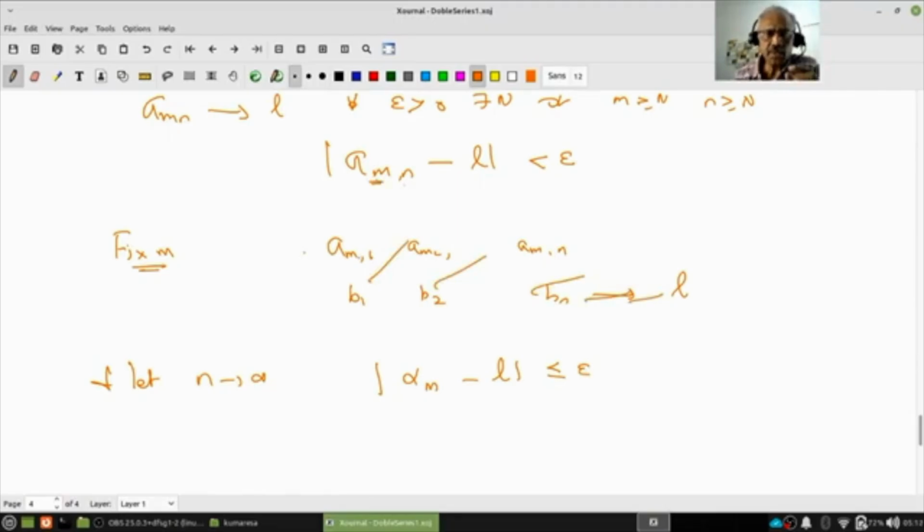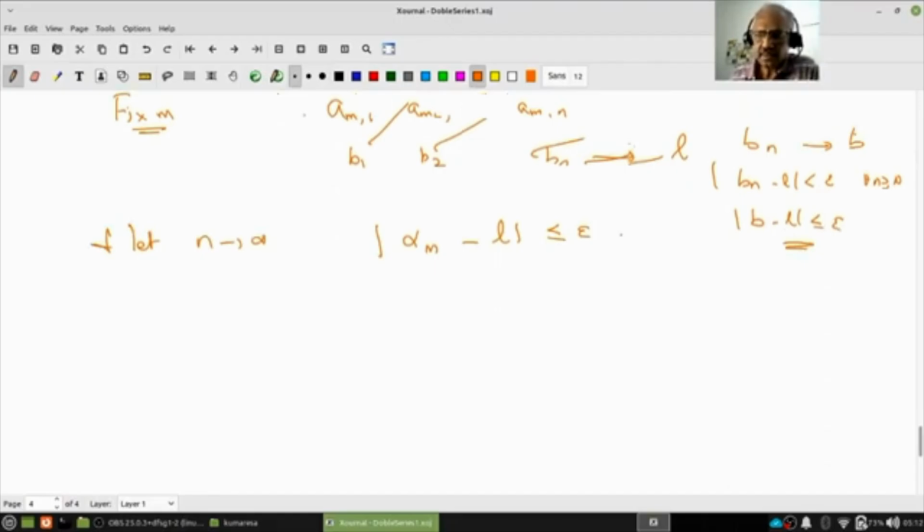So you are fixing m and letting n tend to infinity. But then what do I know? a_mn goes to alpha_m as n tends to infinity. That's what you are writing. So if b_n converges to b, then what do I know? |b_n minus L| is less than epsilon for all n greater than or equal to capital N. Since the limit is there, |b minus L| will also be less than or equal to epsilon.